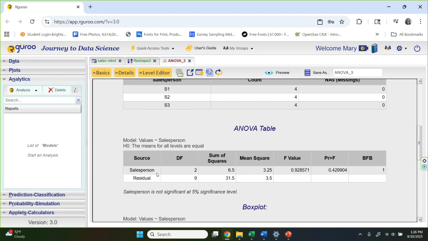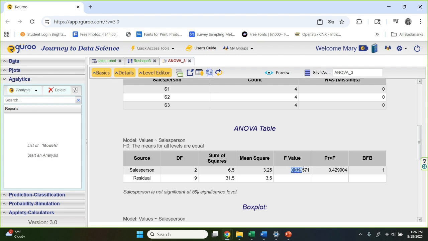So we're going to look across for salespersons. We're going to see the F value. This is our F statistic, our test statistic here at 0.929, if I round out a few decimal places. And it's really close to 1, which is something that we talked about in the lessons. So I'm not surprised in this next column, this probability greater than F. This is our probability value, our P value, and it's at 0.4299. So the fact that this F statistic is close to 1, it does not surprise me that I have a really large probability value here.